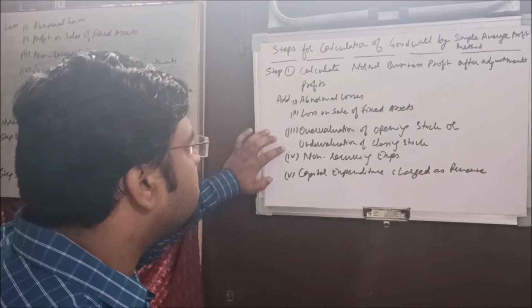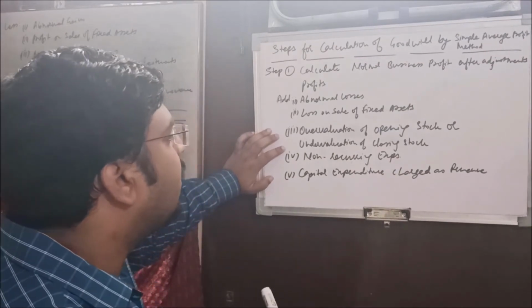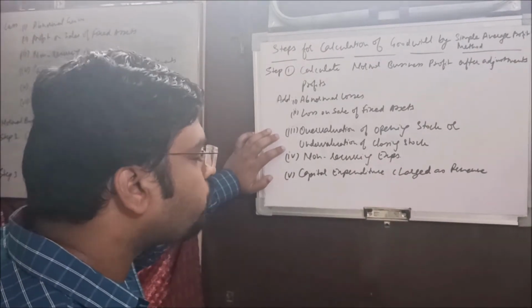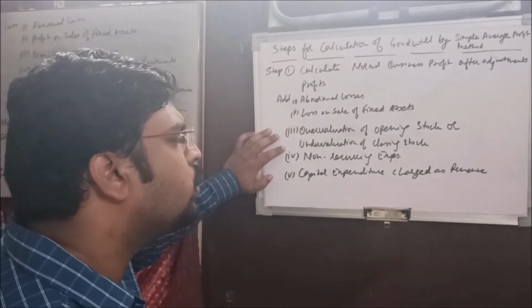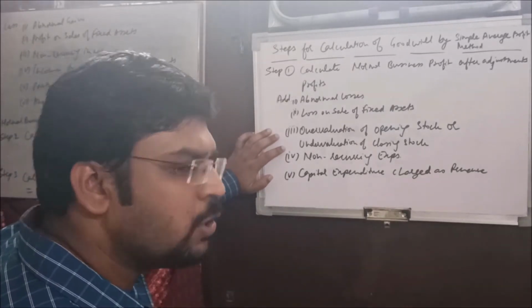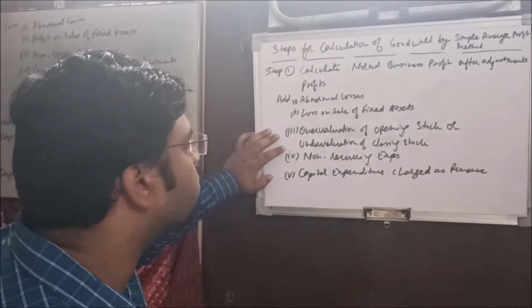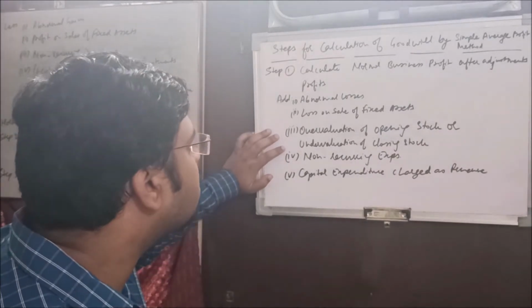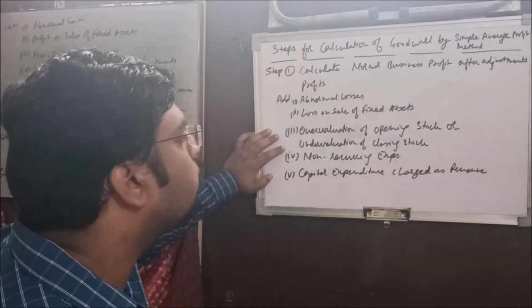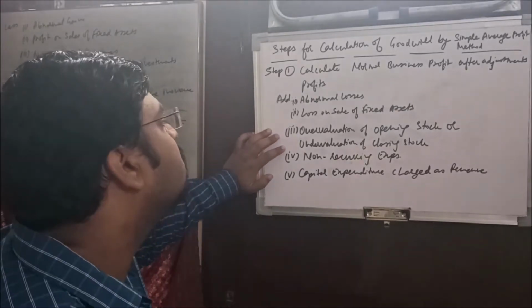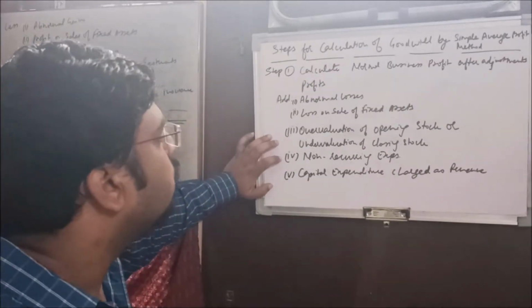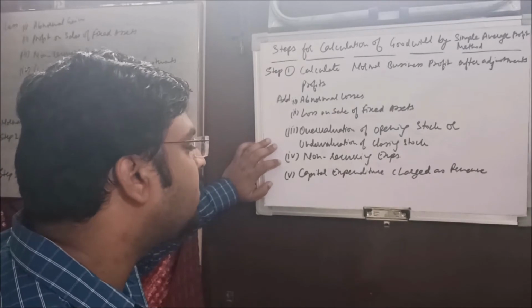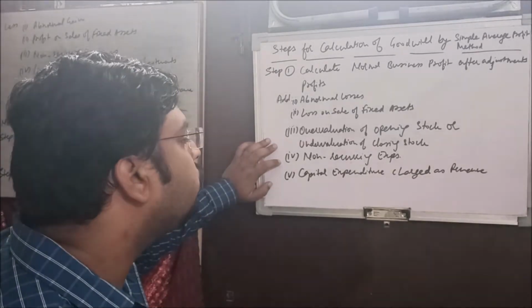The same situation is here, but the opposite manner, the undervaluation of closing stock. Okay, if you have mentioned your closing stock lower down the value, then it is going to decrease your profit. So as these are not done in the normal course of business activities, that's why these are supposed to be added back.